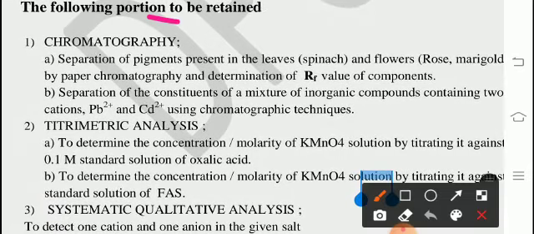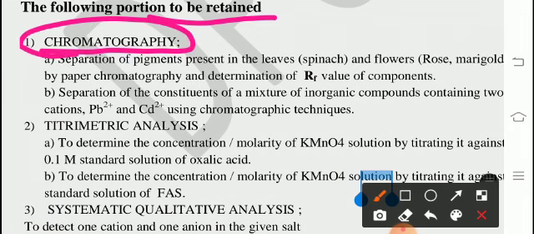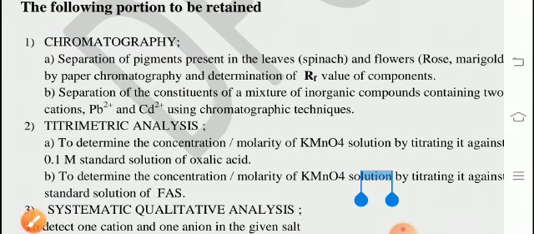From practicals, which are retained. First, chromatography. From chromatography, 2 will be there. I'll read once.